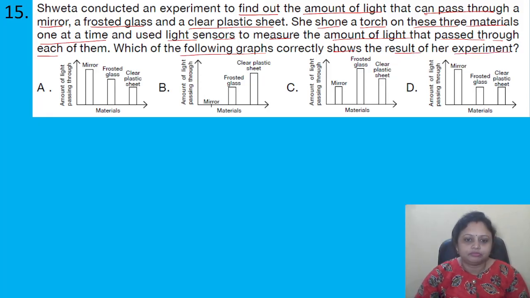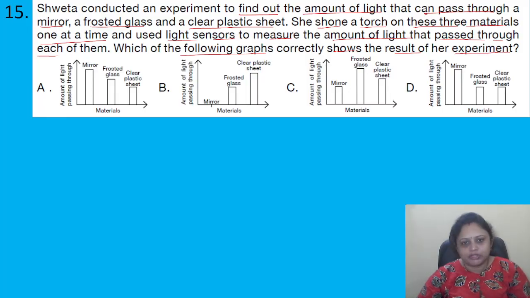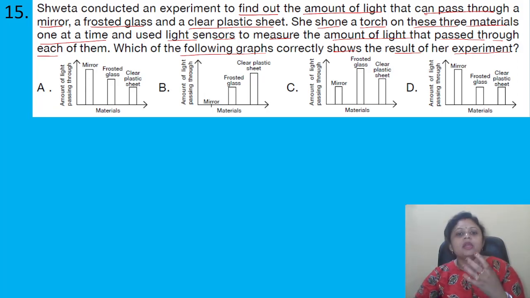So here, if you are able to see through any substance, that means light is passing through. If you are able to see some of the things through that substance, then it is able to pass some of the light. And if you cannot see anything beyond that substance, that means it is not allowing light to pass through it.